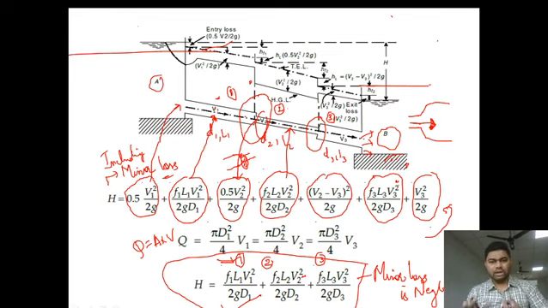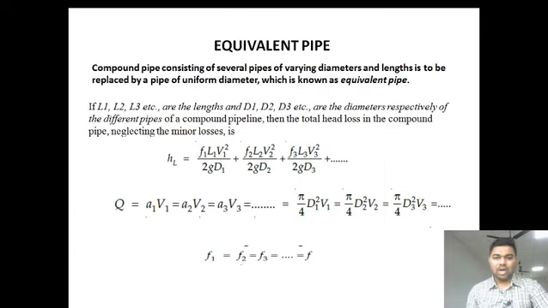Are you clear with this topic? Okay. Now let us see another thing: equivalent pipe. What do we mean by equivalent pipe? See, pipes in series and compound pipes are one and the same. A compound pipe consisting of several pipes of varying diameters and lengths is to be replaced by a pipe of uniform diameter, which is known as equivalent pipe. I will give an example.